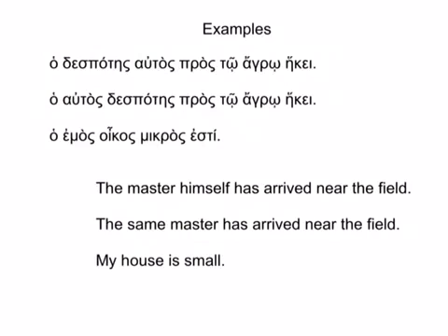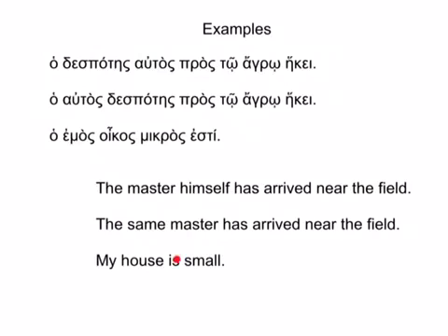For this word autos, if it's in the predicate position, it's what we call an intensifier. So we say not just the master, but the master himself. It intensifies the noun. Whereas if it's in the attributive position, like this, ho autos despotes, it just means same, the same master. I just wanted to point out in this last sentence that emos is in the attributive position because it is preceded by an article.